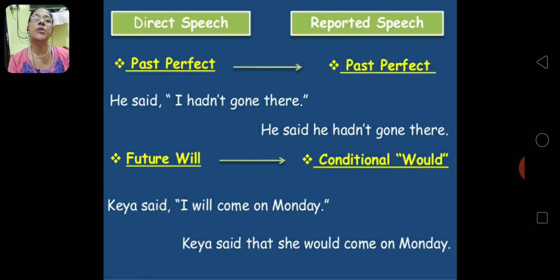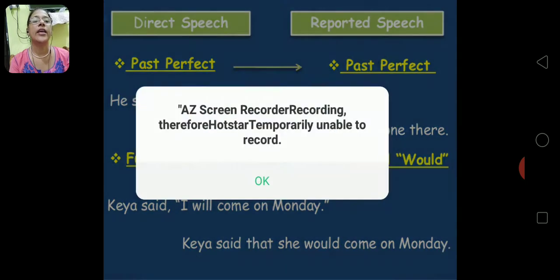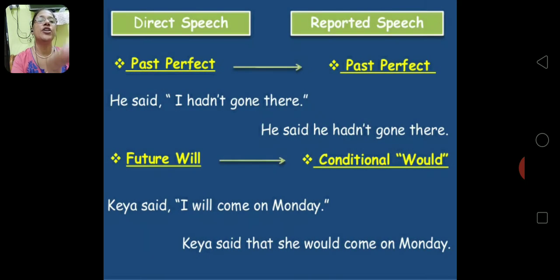Now, past perfect does not change to any other tense. Past perfect will remain past perfect only. Like you see this example. He said, I had gone there. He said that he had gone there. Future will change to would, conditional. Kea said, I will come on Monday. Kea said that she would come on Monday.